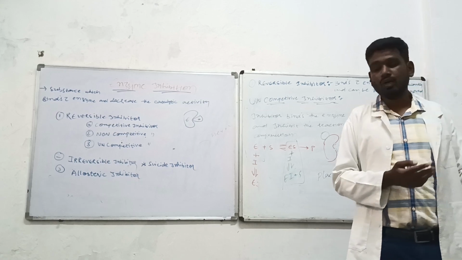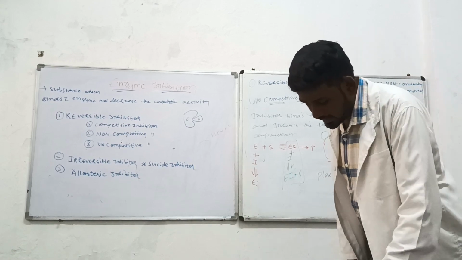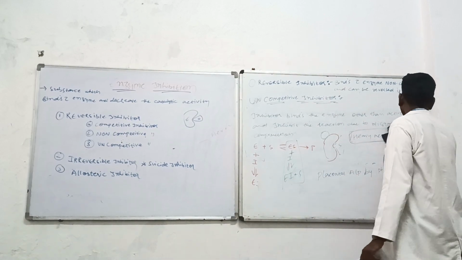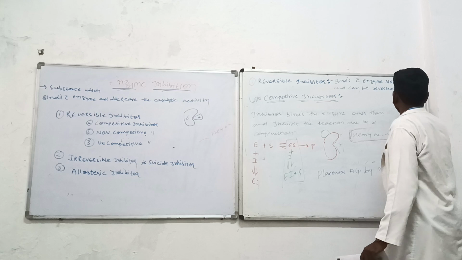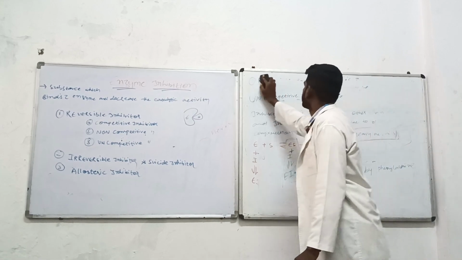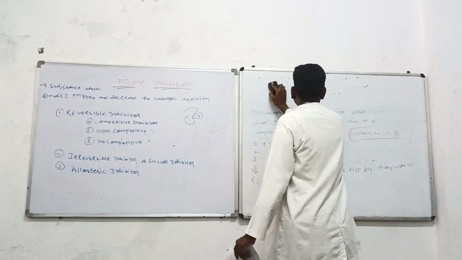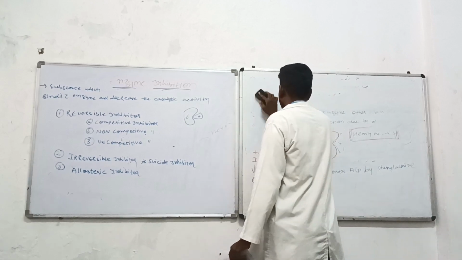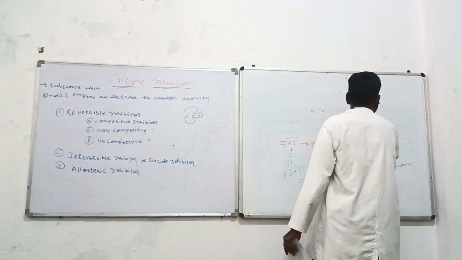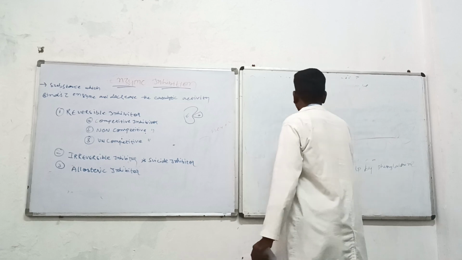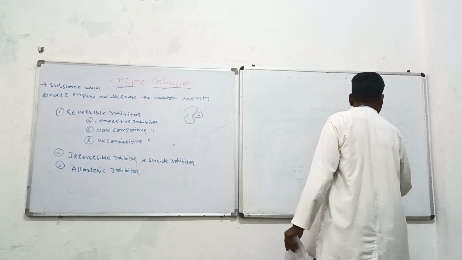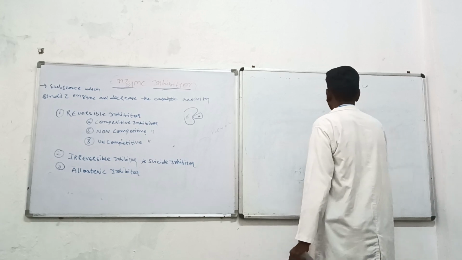ठीक है कोई बात? Now coming to the irreversible inhibitor. The word itself represents they will bind covalently, so a strong bond is going to get formed and there will be no releasing of the enzyme. It's permanent.